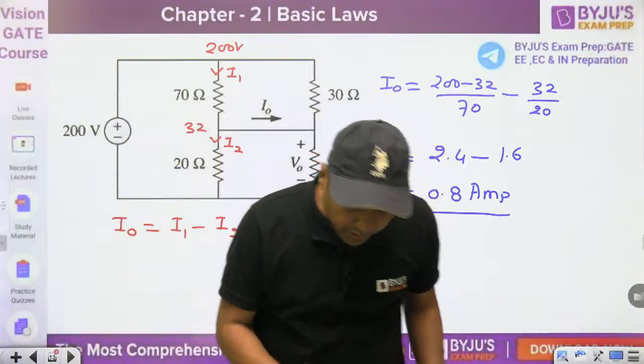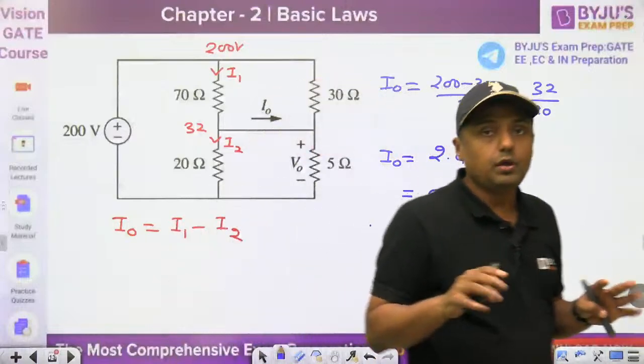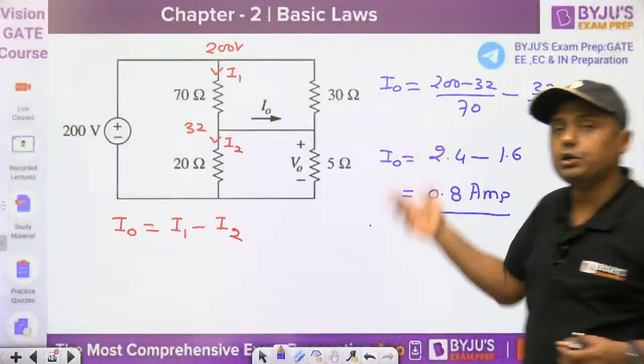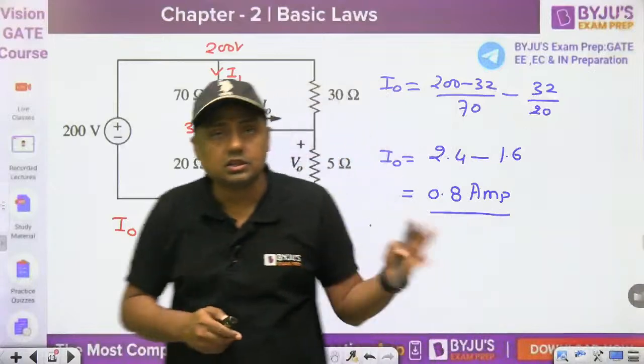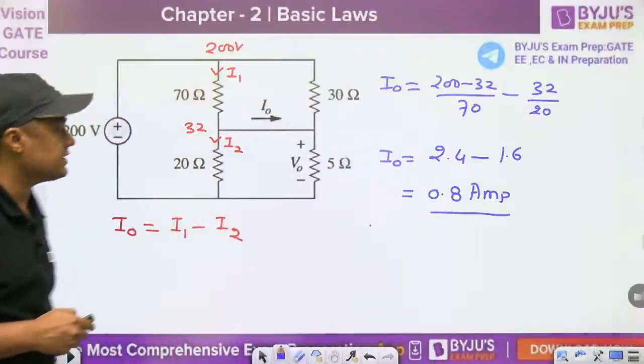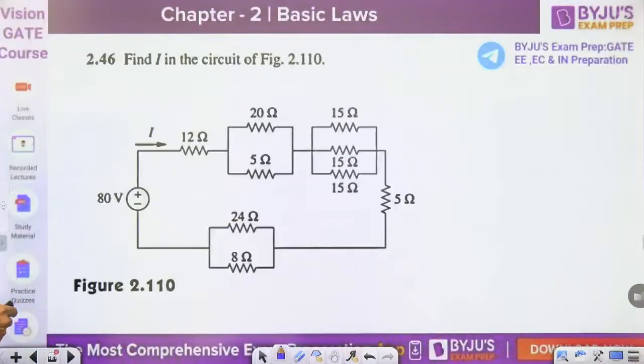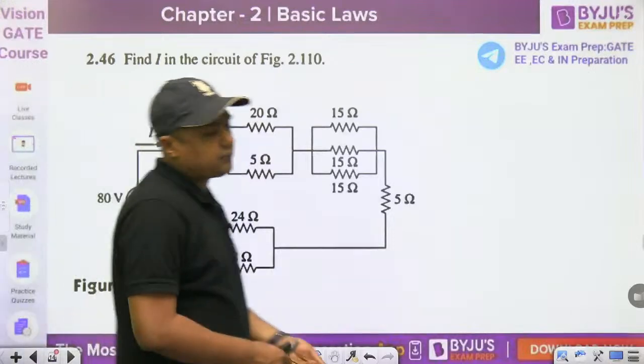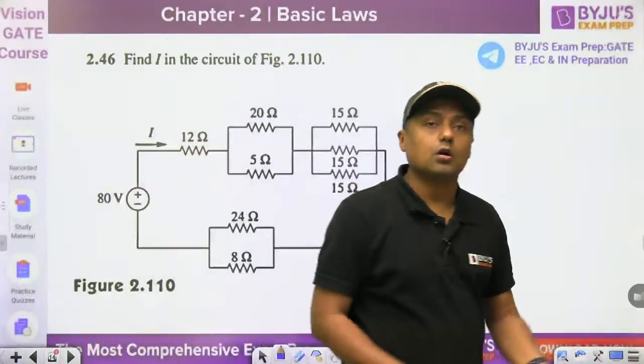Next question. In between I will give you the idea how the network is related to analog or other subjects. It will boost your confidence. Okay, next. Now find I in the circuit of figure. This type of question you have to solve very quickly, very quickly.